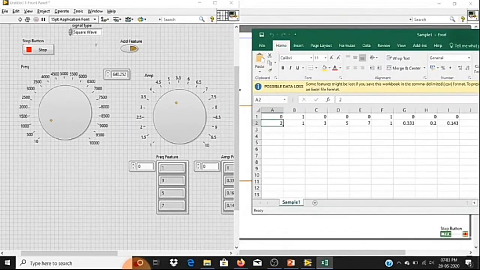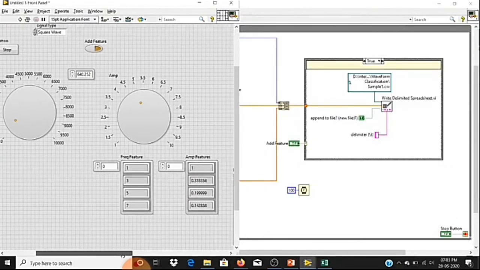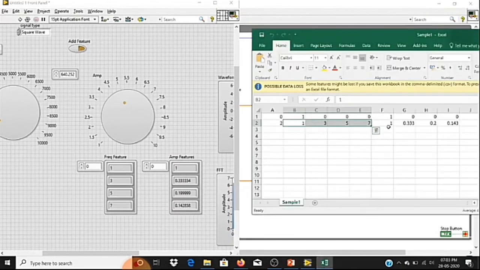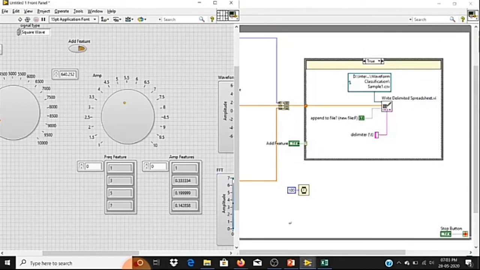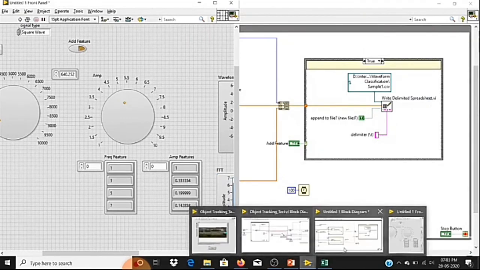So the square index is 2, its features will be 1357, and if I move this, you can verify the amplitude also. Here you can see 10.33, which has been rounded up to a whole number. Rounded to the nearest value, that is 0.2, and here it is 0.143. So now we have completed extracting the features. We have completed the first stage. Let me check the comment box for any doubts, otherwise I can move to the next stage.